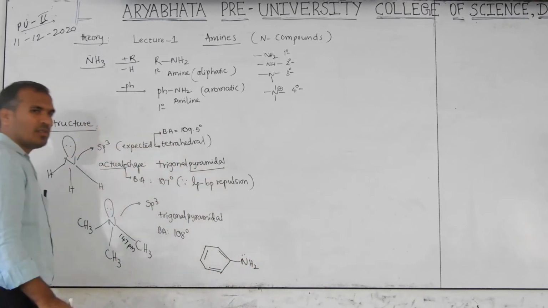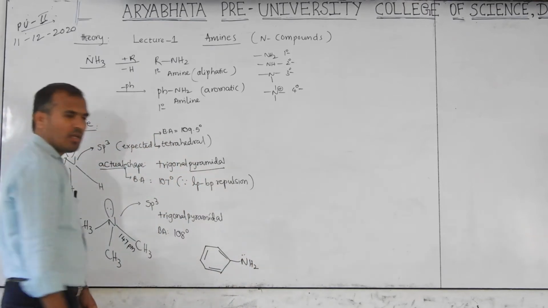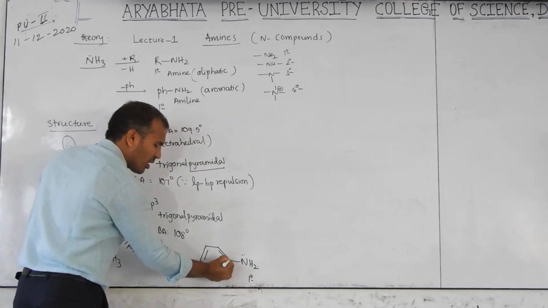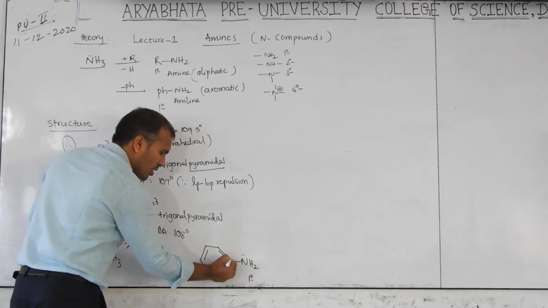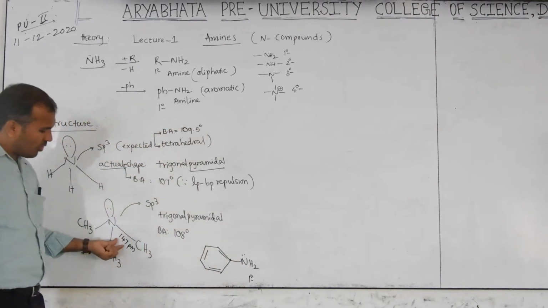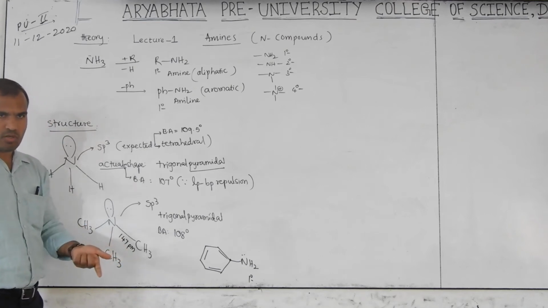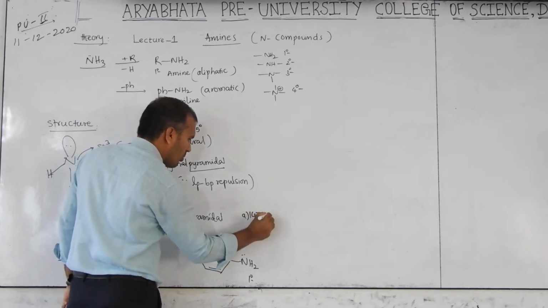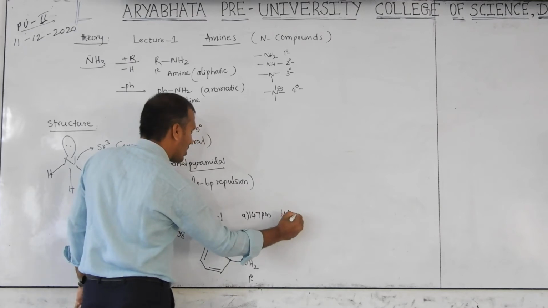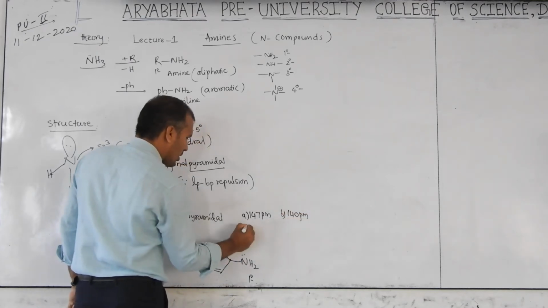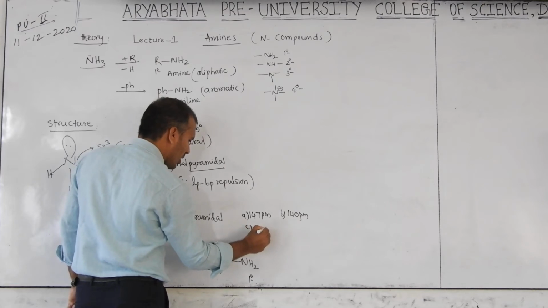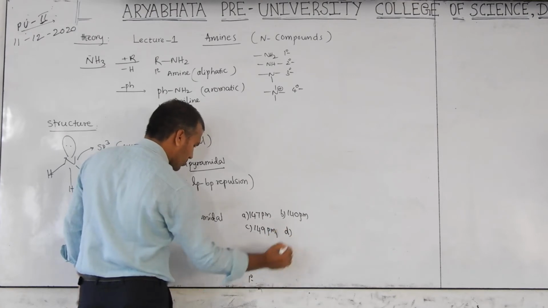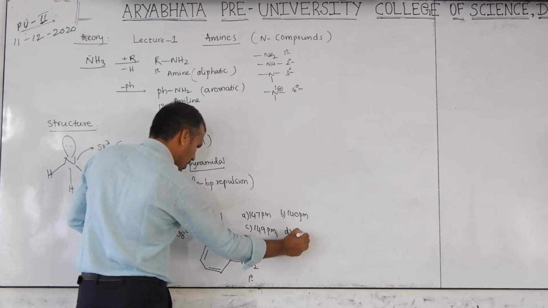Which type of amine is this? Primary, secondary or tertiary? Primary amine. Then here, what is the bond length between the nitrogen and carbon? Expecting the same 147, or less, or more? Now I am giving options here. A, 147 picometer; B, 140 picometer; C, 149 picometer; and D, 170 picometer.